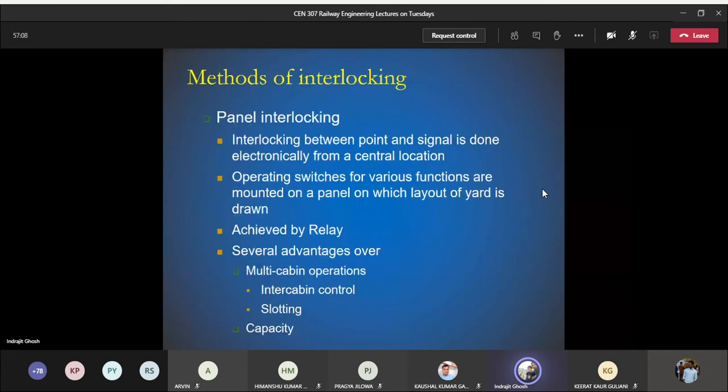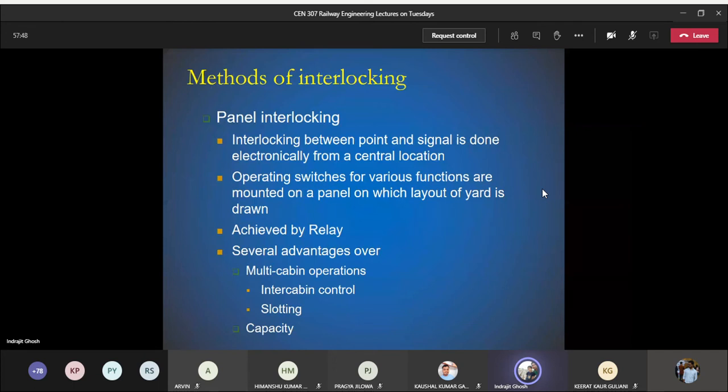Then we have a comparatively better mechanism in medium-sized railway stations, which is known as panel interlocking. Okay, so this interlocking is again between a point and a signal, but it is done electronically. So there is a central station. Generally, we go for a junction for this purpose. From that central station, we link between the points and the signal. There are operating switches for various functions. Obviously there are many functions.